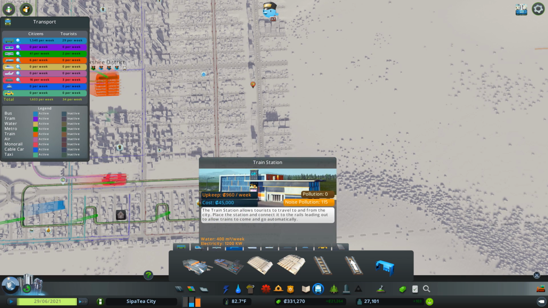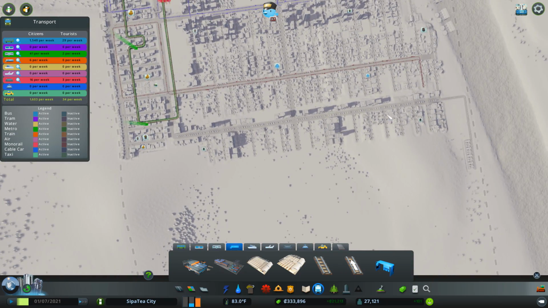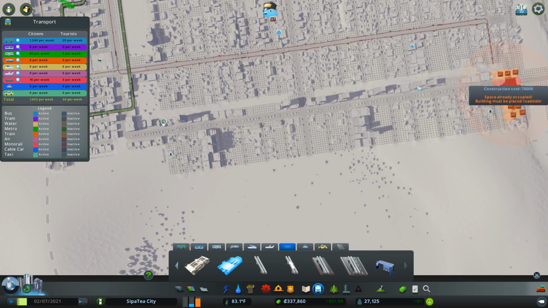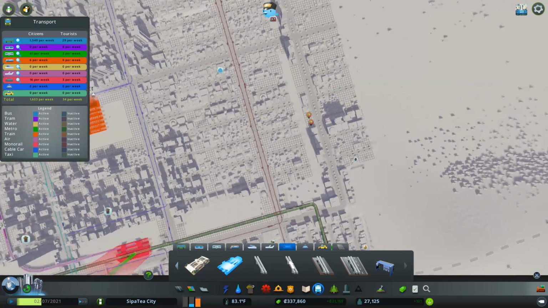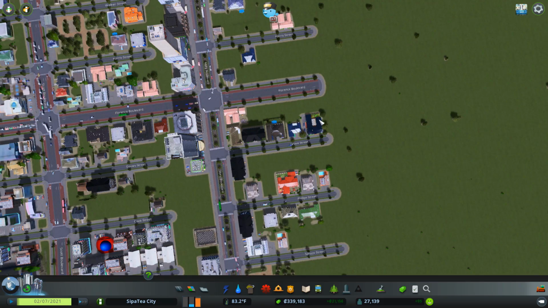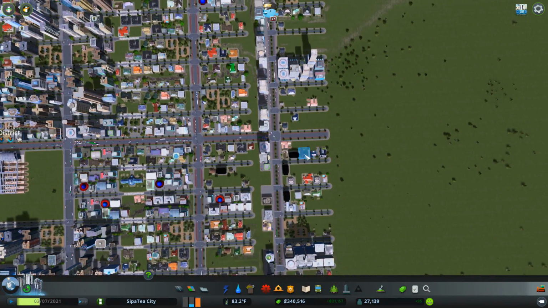Let's just think about this for a minute. We could do another monorail connection with some metro, because once they get off the train, they're going to walk, aren't they? So we could have the monorail going up and down here, with a monorail station at either end. Yeah, let's go for that. So that'll be this one here, and Metro Monorail Train Hub. I'm going to have this as a bit of a commercial section. So let's see. I want that straight down the middle here. Around about here, I think would be good.